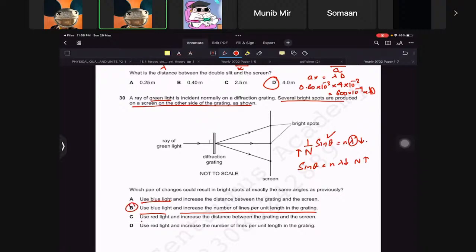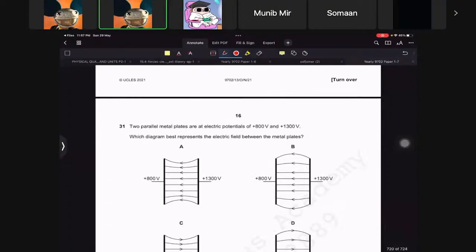Use red light and increase the distance. That's absolutely wrong, because you will then increase the wavelength and distance doesn't really matter. Use red light and increase the other. So if you increase two factors, then it will be twice. So that's why that's also not the correct answer.